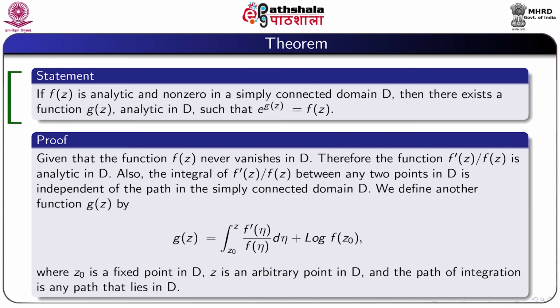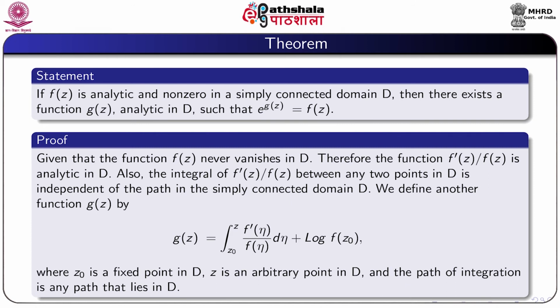Proof: given that the function f(z) never vanishes in D, therefore the function f dash z by f(z) is analytic in D. Also, the integral of f dash z by f(z) between any two points in D is independent of the path in the simply connected domain D.